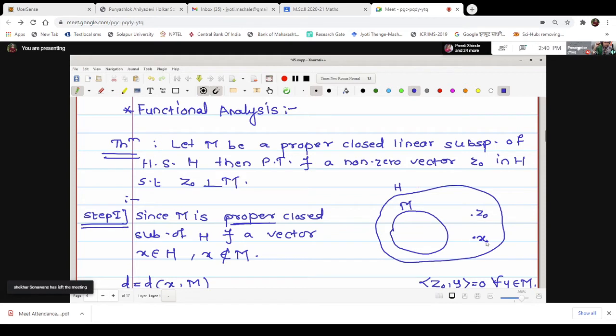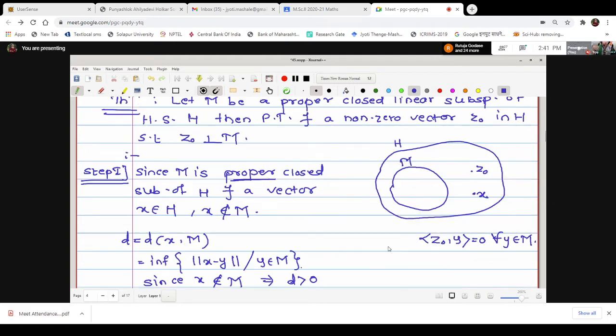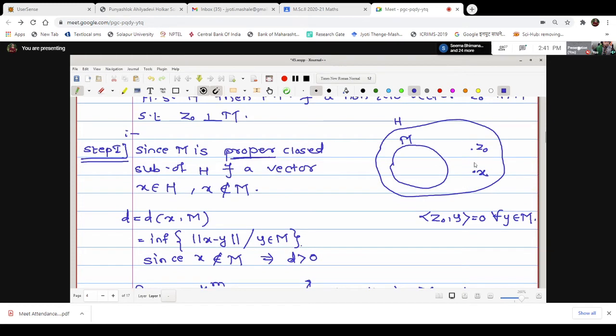If H is a Hilbert space and M is a proper closed subspace of H, then our aim is to show that there exists a non-zero vector Z0 in H which is orthogonal to M. Actually, our aim is to prove that Z0 is orthogonal to Y for every Y in M, that is, the inner product of Z0 with Y is equal to 0 for all Y in M.